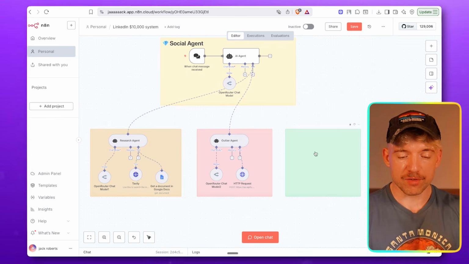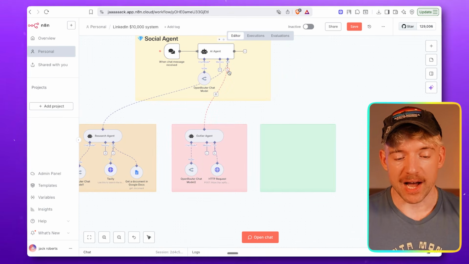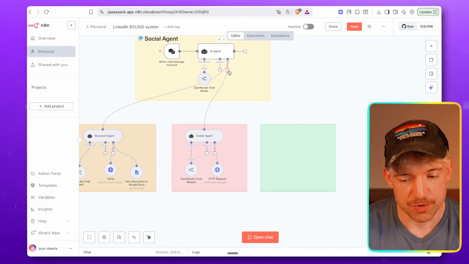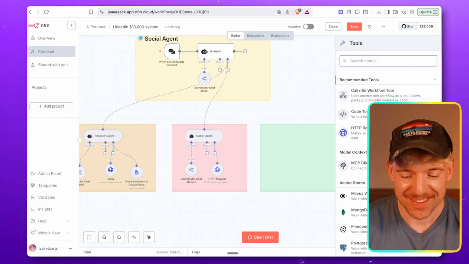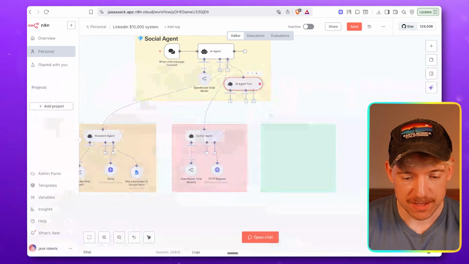So we've got the guys doing research. We've got the guy that's going to find our outliers. The next one we want to do then is to add in something that's going to head and basically write the script for us, which is really cool. So again, you might have guessed it. We add in another AI agent tool like so, which is freaking sick. And we bring this one over here.